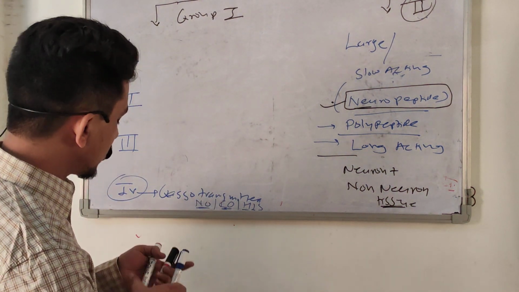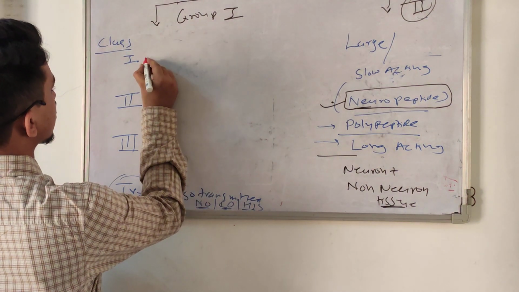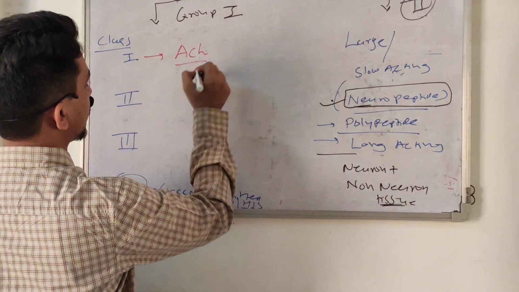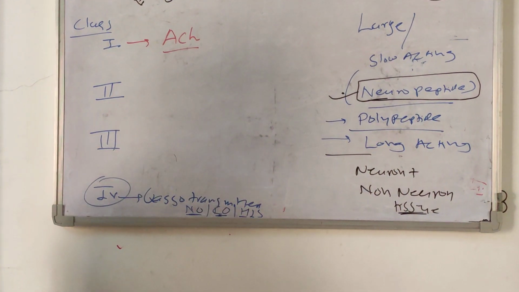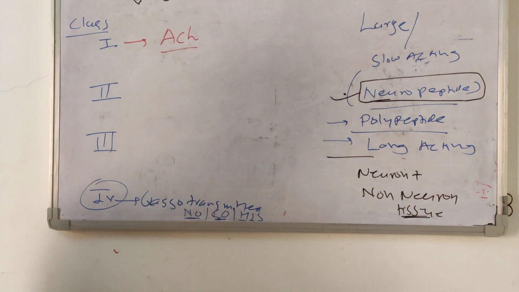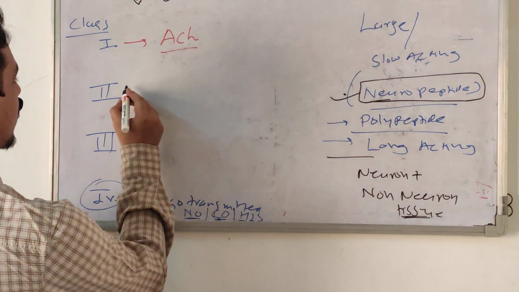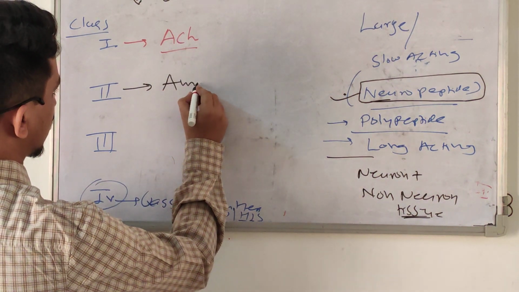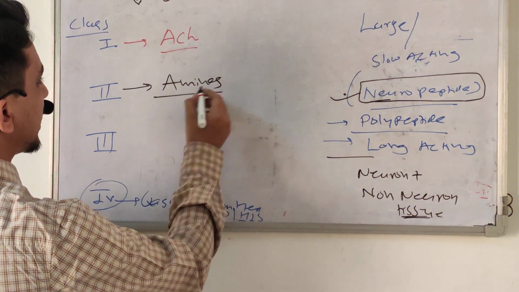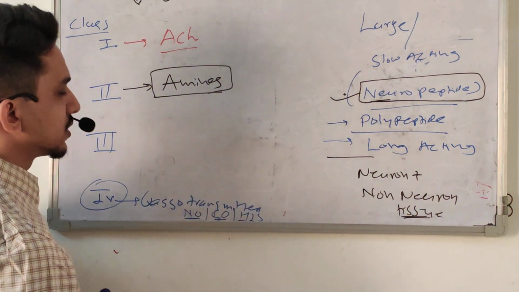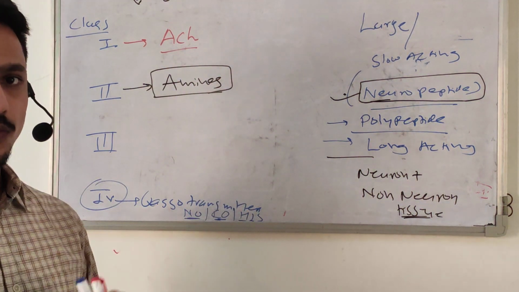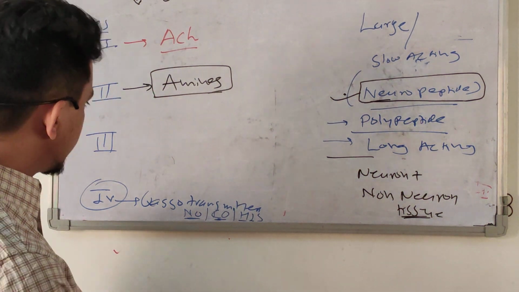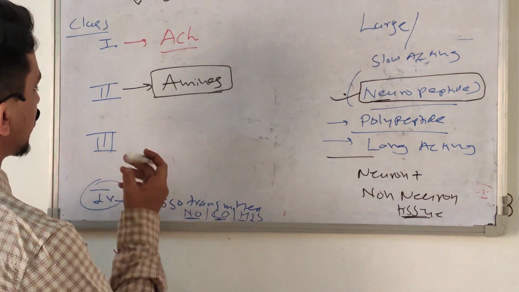Okay, so first we talk about class 1. There is acetylcholine, ACh. This comes in class 1. Class 2 neurotransmitters, or small neurotransmitters, are amines. Basically amines are modifications of amino acids. Some very little modifications of amino acids, that is amines. And class 3 are basically amino acids.